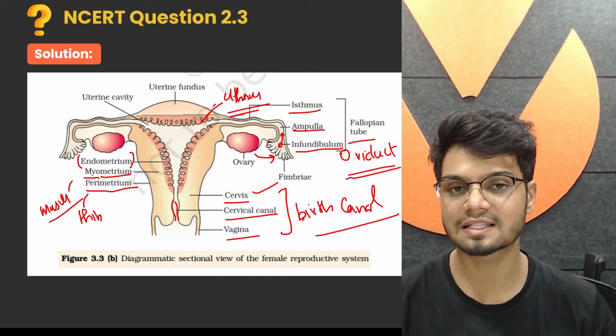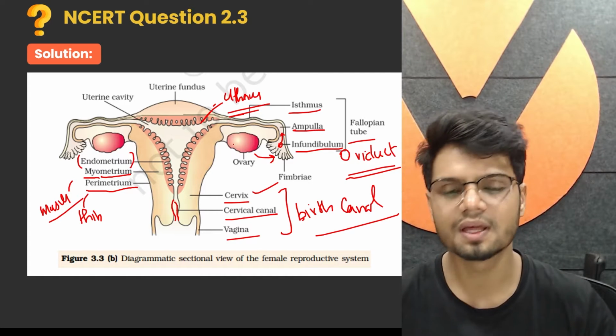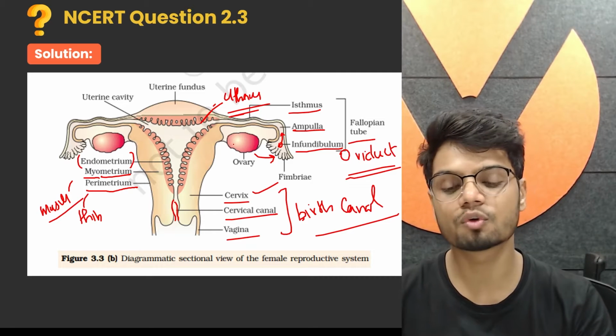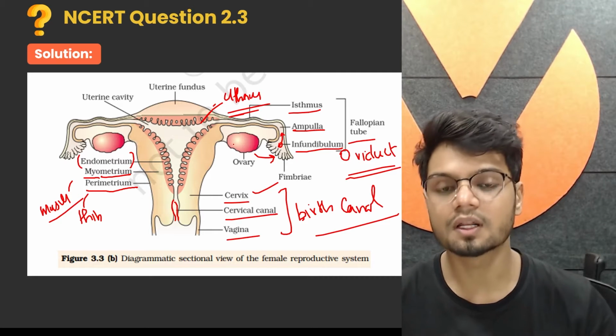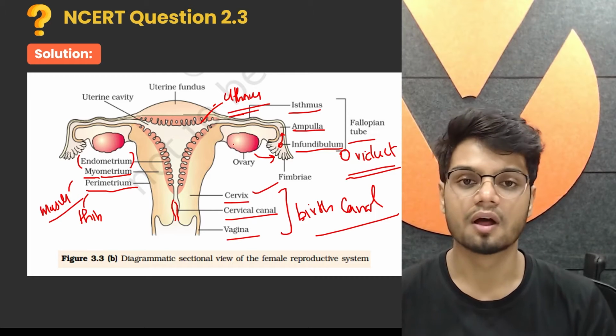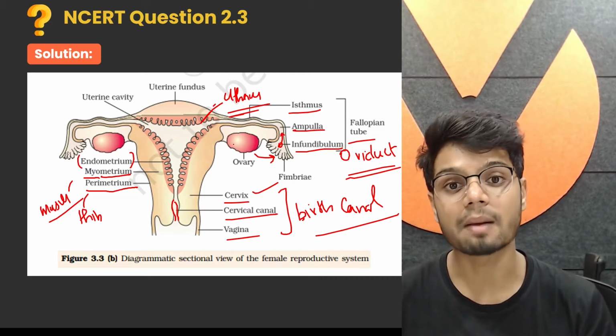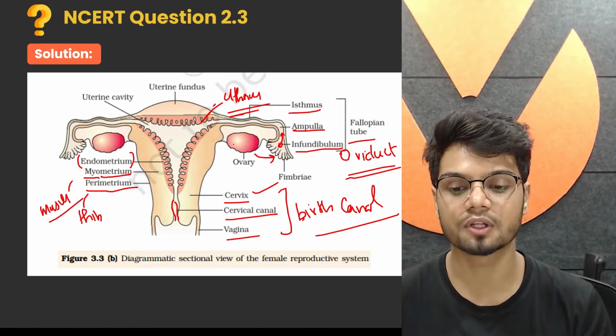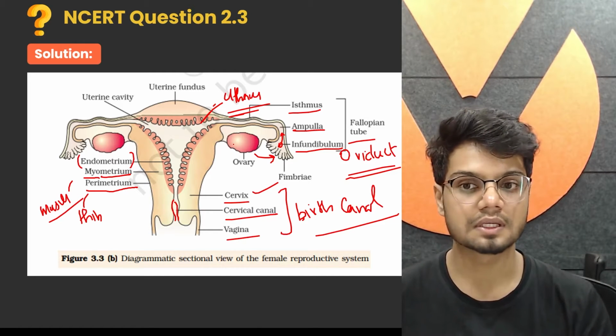Those are the different parts of your female reproductive system. You have primary and secondary sex organs. Primary sex organs are your ovary. Secondary sex organs are fallopian tube, uterus, cervix, and vagina. Other than these parts, you also have the external genitalia, that is vulva, and also the set of mammary glands. Those are also involved in your female reproductive system.